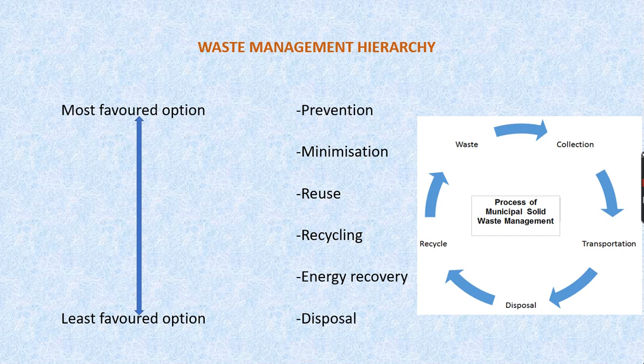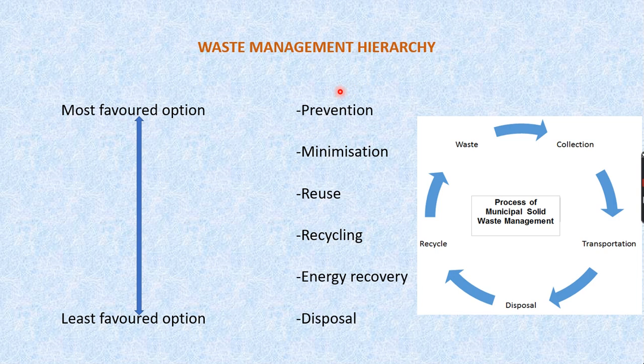The important waste management concepts are the waste management hierarchy, where we are supposed to reduce, reuse, recycle; the second one is resource recovery and the third one is recycling. So here the aim of this waste management hierarchy is to extract the maximum practical benefits from products and to generate the minimum amount of waste.